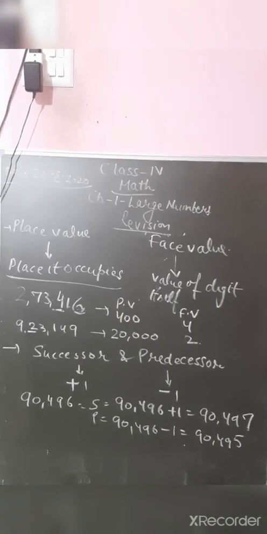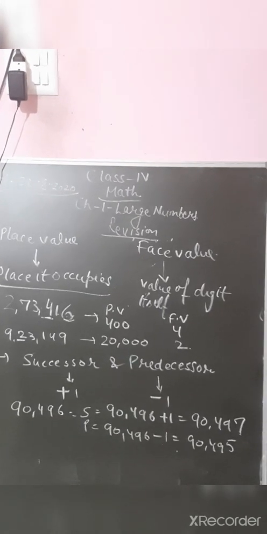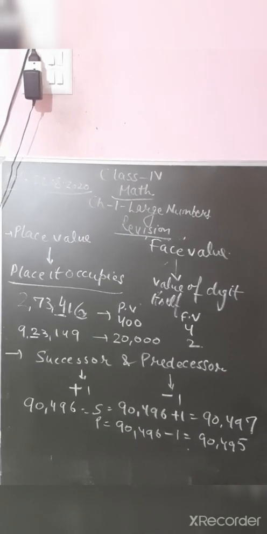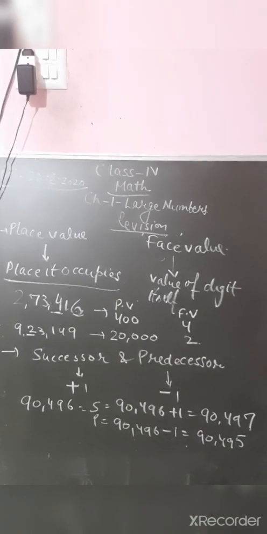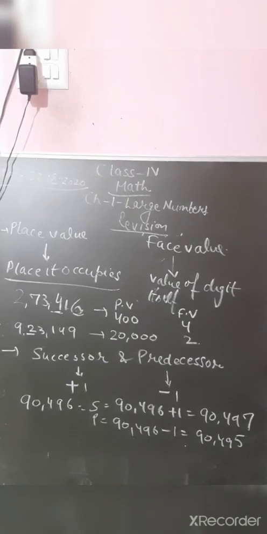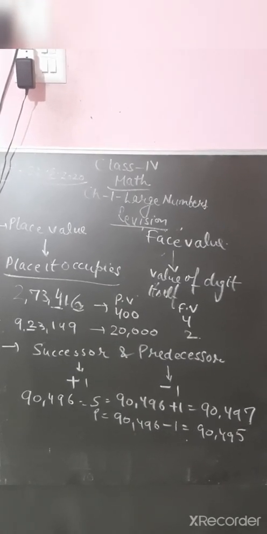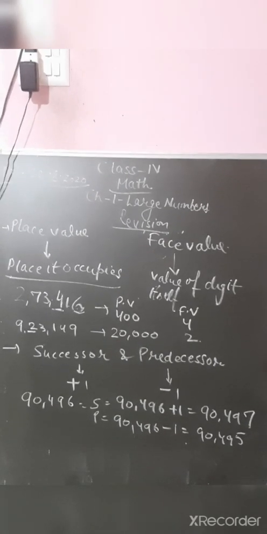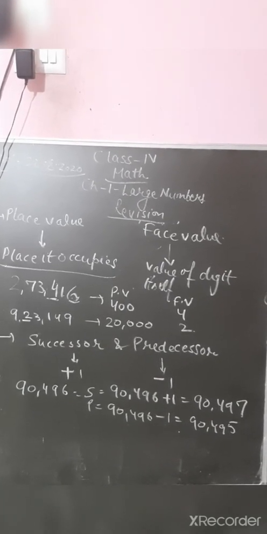For example, I have taken the number 2,73,416 and I have underlined the digit 4. You have to write the place value and face value of 4. Place value is what? At what place is 4? Ones, tens, 100 place is there. So 400 is the place value of 4. Face value, that is the value of the digit itself, means the face value of 4 is 4. Let us take one more example, 9,23,149 and 2 is underlined. At which place is 2? 2 is at the 10,000 place, means 20,000 is the place value and the face value of 2 is 2 only.